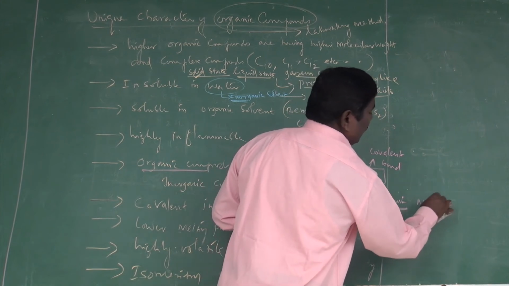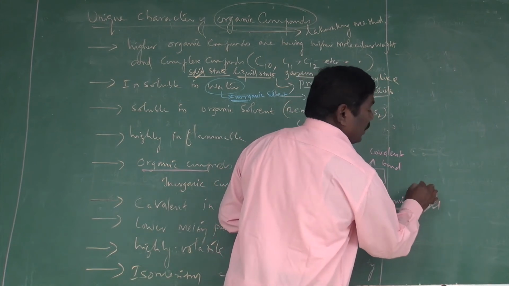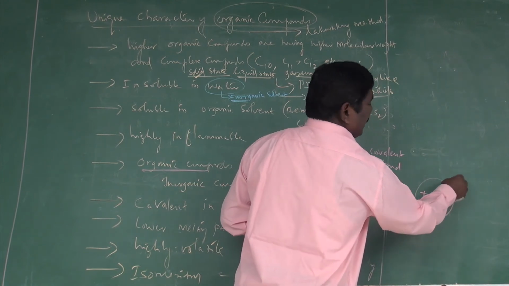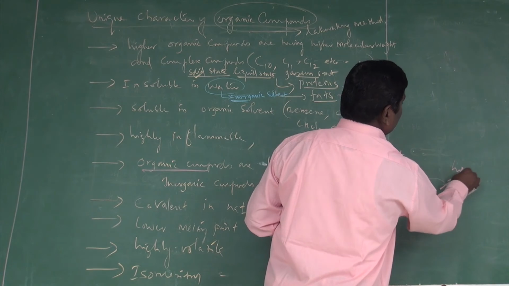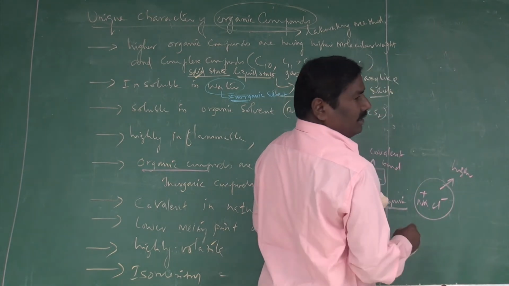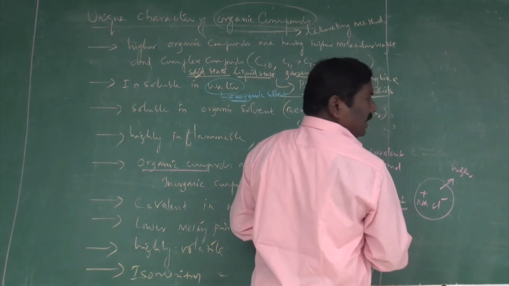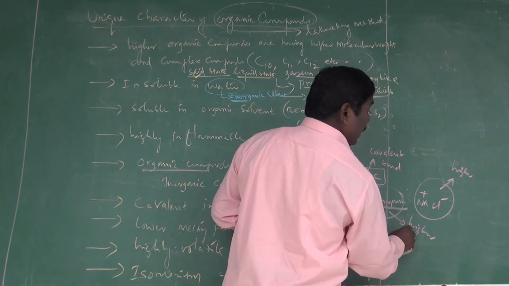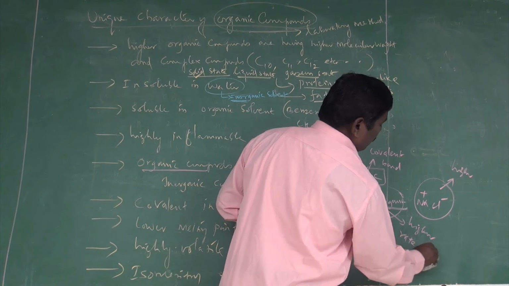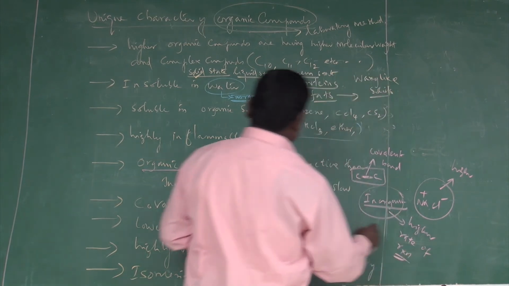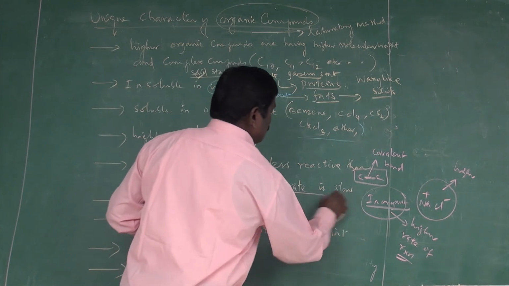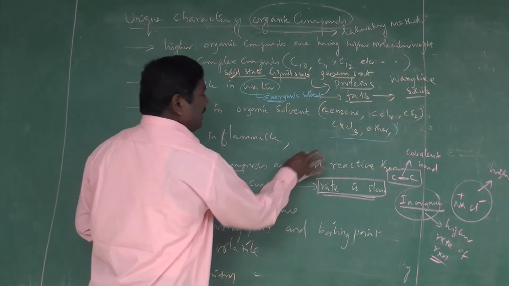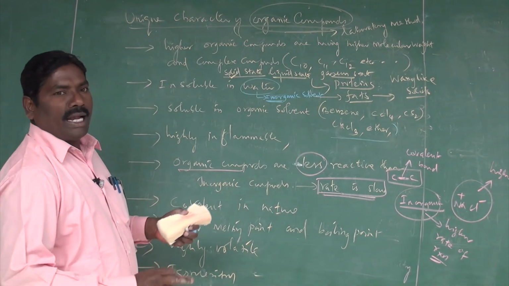You see, for example, NaCl, sodium chloride, which is polarized into Na plus and Cl minus. Being polar in nature, it has a higher rate of reactions. If it can react with any other, it can react immediately. That is the reason inorganic compounds have a higher rate of reactions, whereas organic compounds have a slower rate of reactions. The reactions will be very slow. Why? Because these are all less reactive.